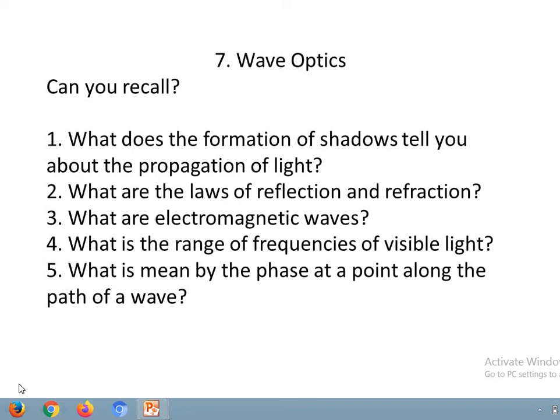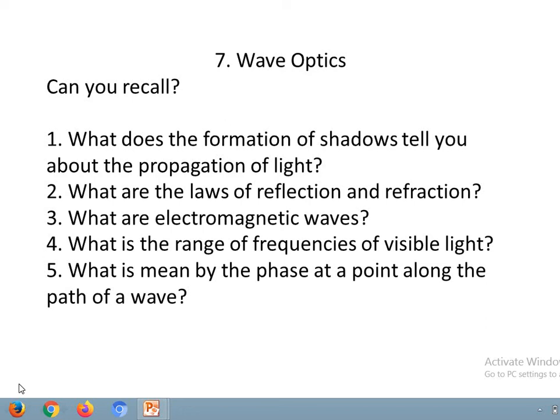Electromagnetic waves are caused by acceleration of charged particles and consist of electric as well as magnetic fields vibrating sinusoidally, perpendicular to each other, and again perpendicular to the direction of propagation, known as electromagnetic waves or simply radiation.